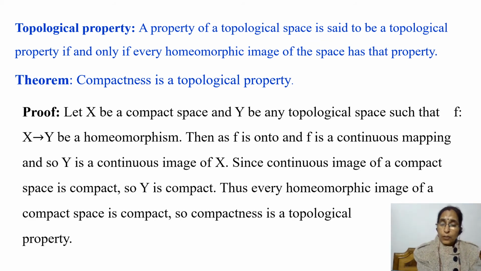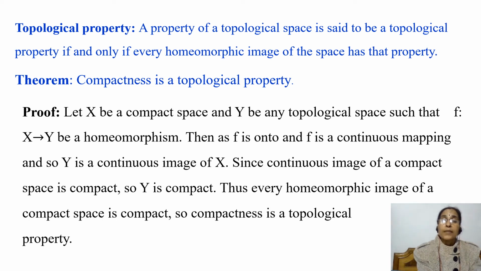Let X be a compact space and Y be any topological space, and f is a mapping from X to Y, and this mapping is a homeomorphism. By homeomorphism, we mean this mapping is bijective, this is continuous, and its inverse is also continuous.